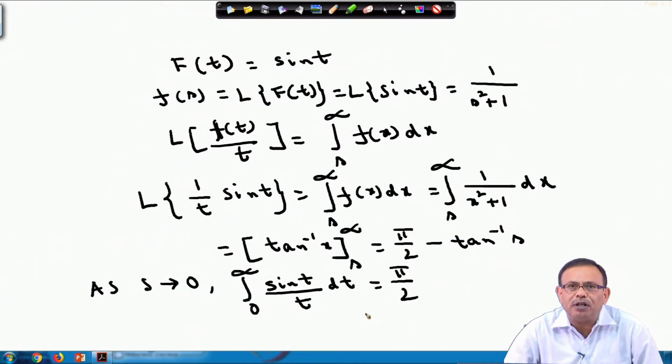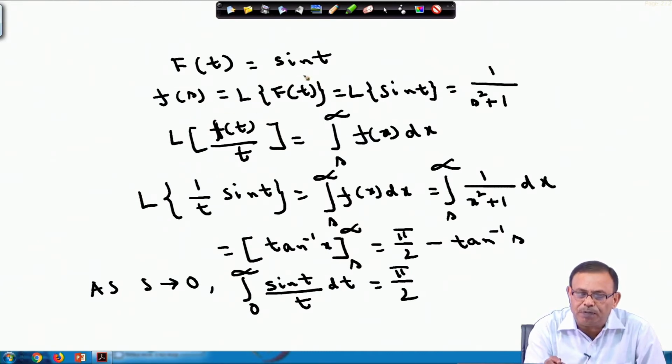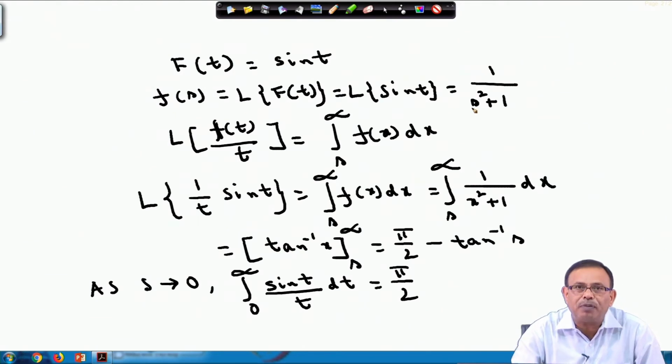So, you see, I am starting with the function sin t, and the f s, that is Laplace transform of sin t, is 1 by s square plus 1. Now, I am starting from here: Laplace transform of f t by t, which is nothing but integral s to infinity f x dx, where f s is 1 by s square plus 1.